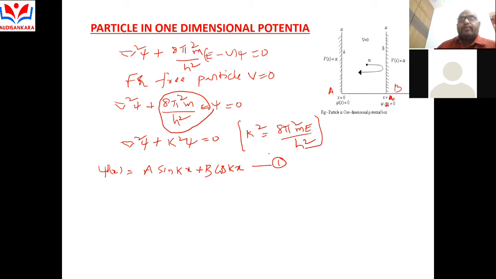In equation 1, the boundary condition is psi of x is equal to 0 at x is equal to 0.